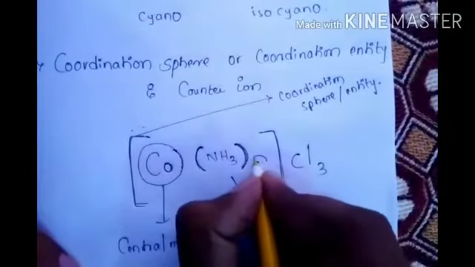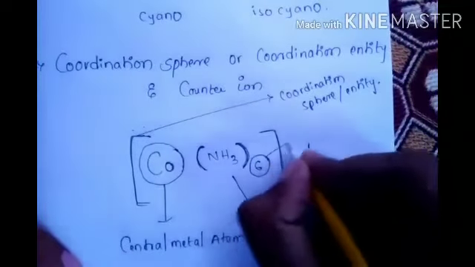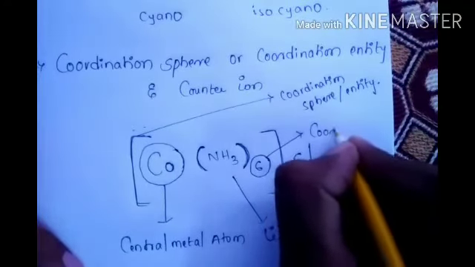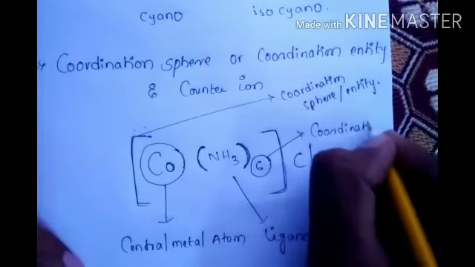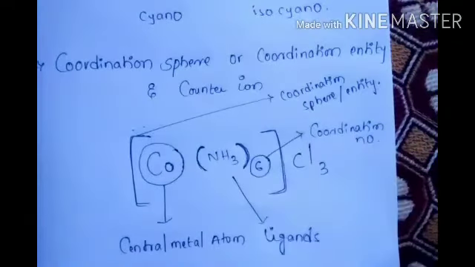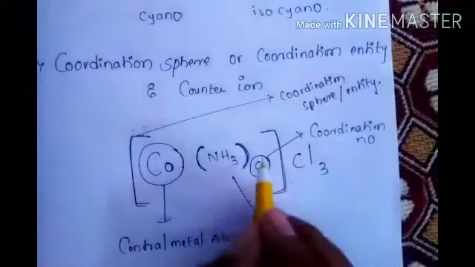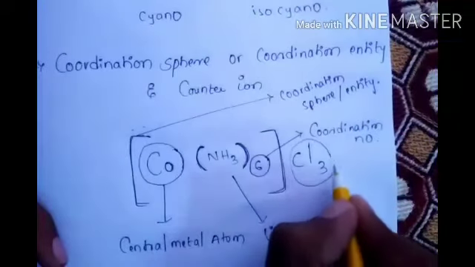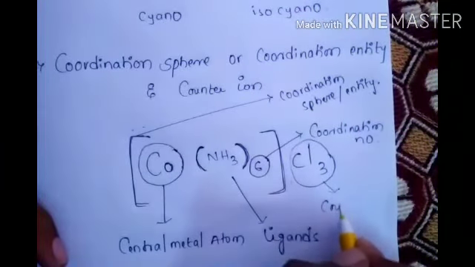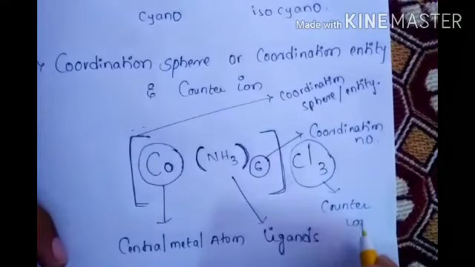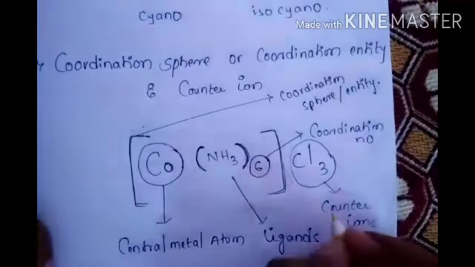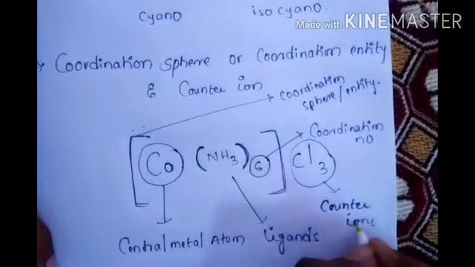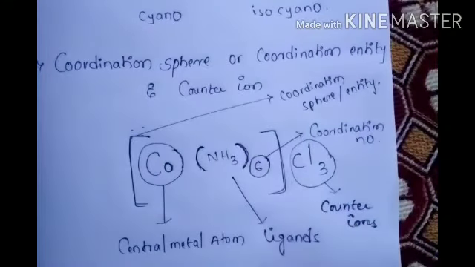This number is called the coordination number. And outside the square bracket, whatever atoms are there, those are called counter ions.